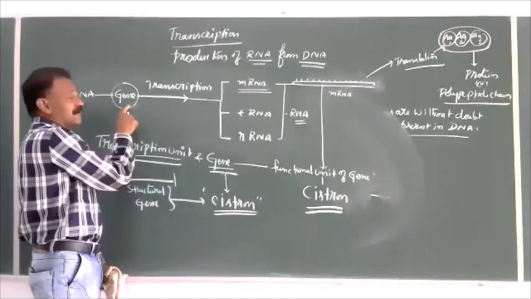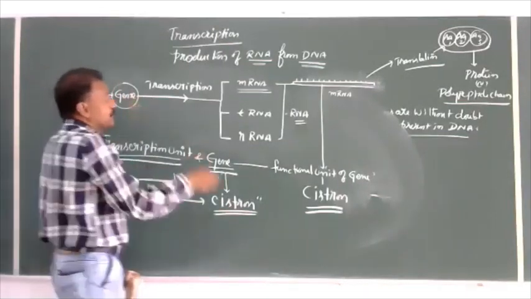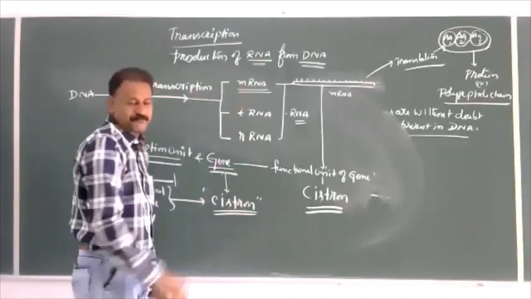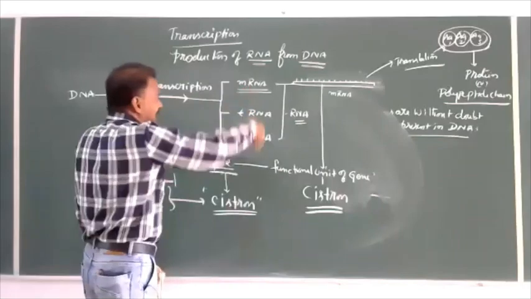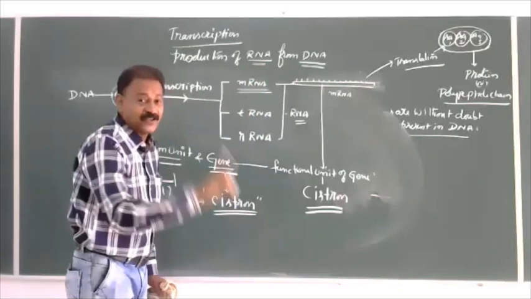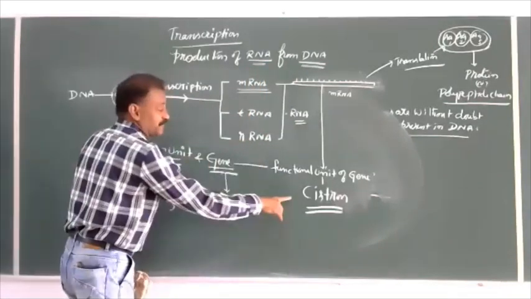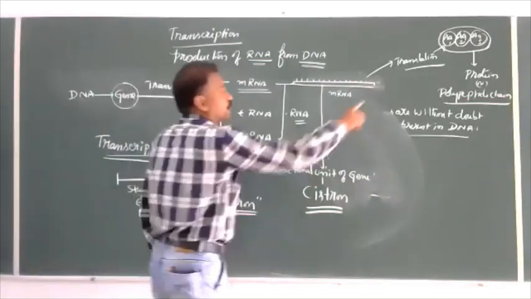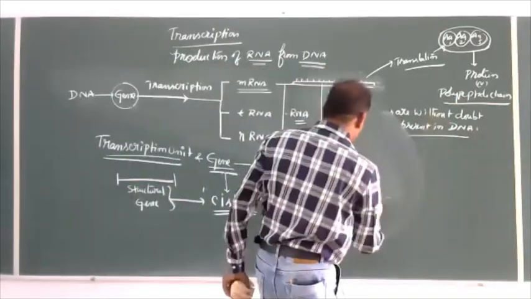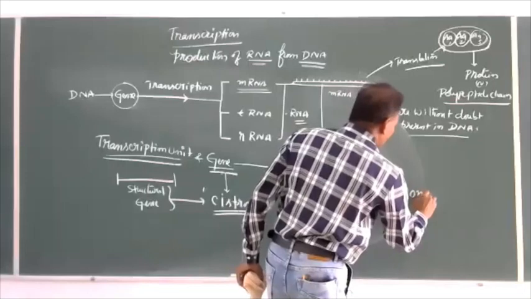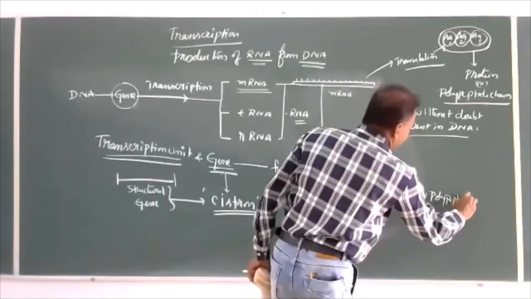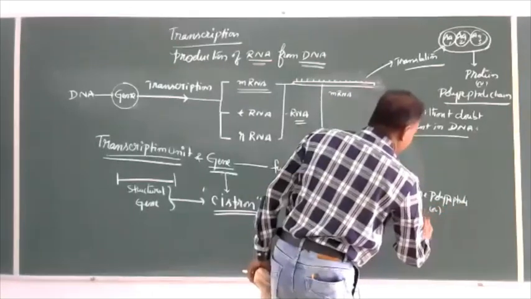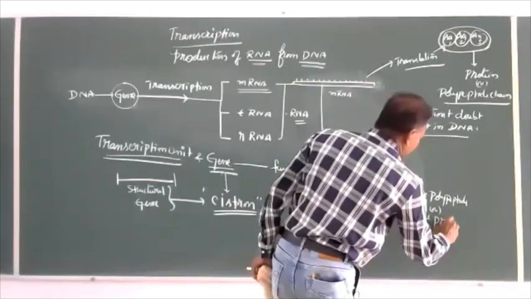And genes will produce so many structures. All these are not called cistrons. Cistron is that functional unit of gene which is responsible to produce one polypeptide. So one cistron is equal to one polypeptide chain, or one protein.